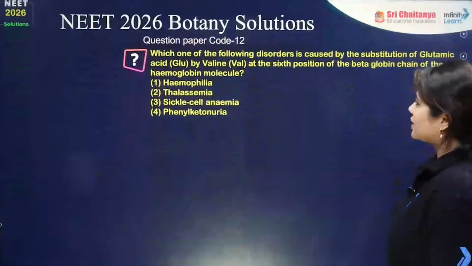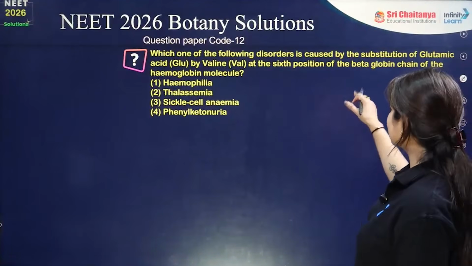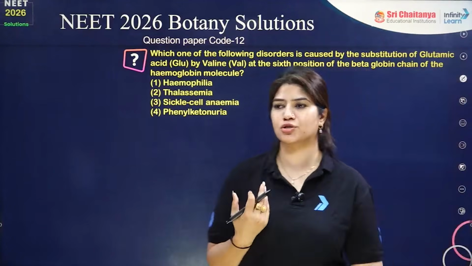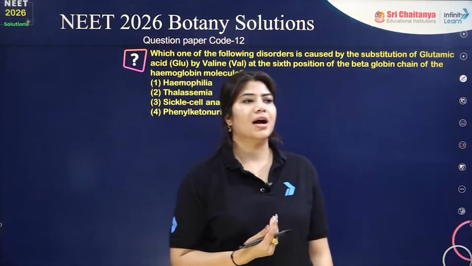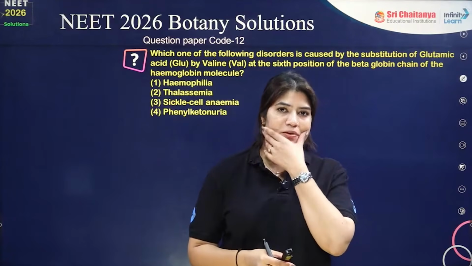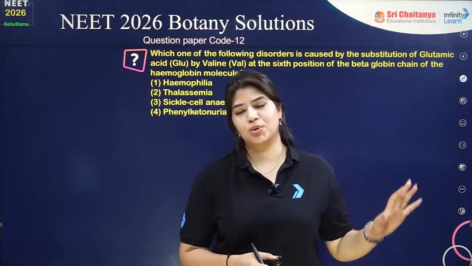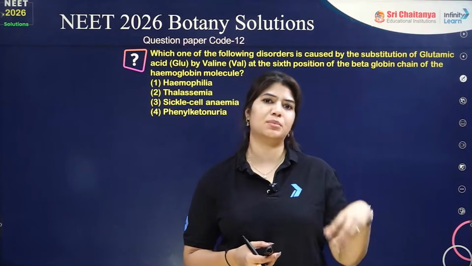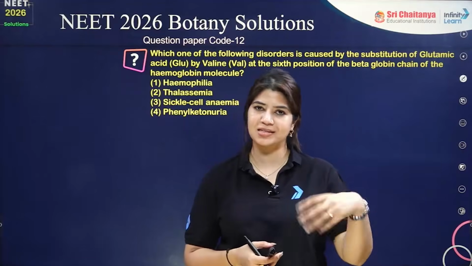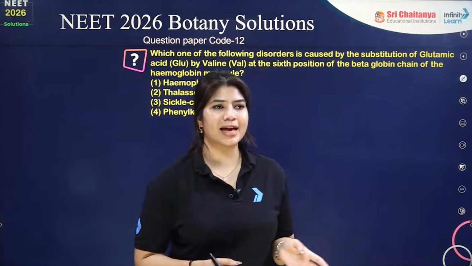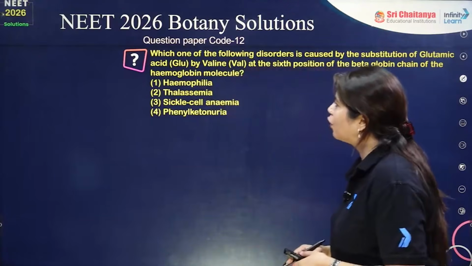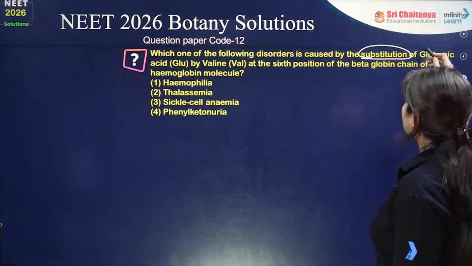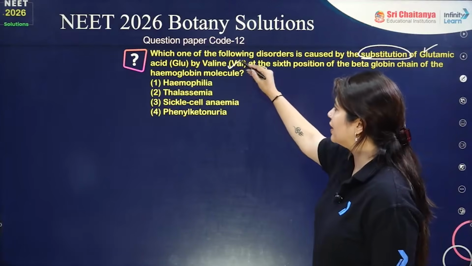Perfect. Next question: which one of the following disorders is caused by the substitution of glutamic acid by valine? Very commonly asked question, and an important one from genetics as well. If you look at previous year questions, multiple times either the sequence, or the amino acid, or the disease has been asked.